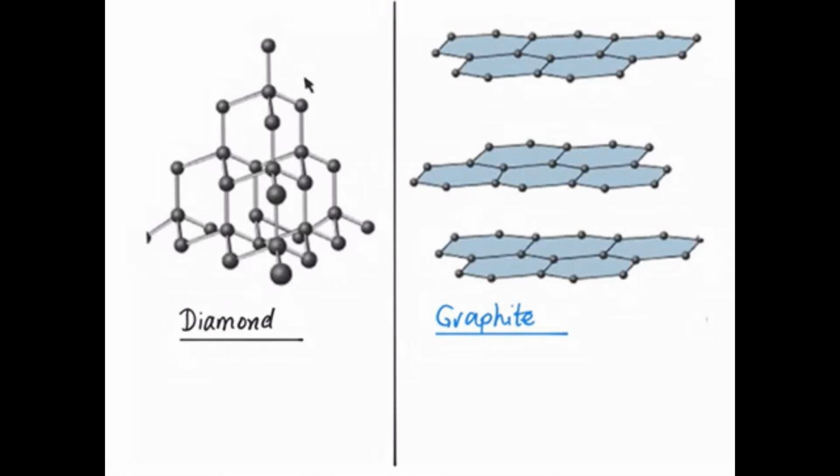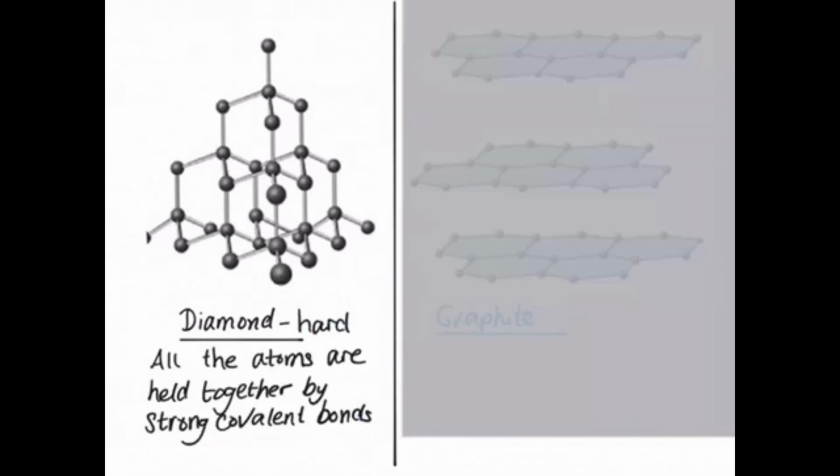These ones here will have other bonds, but you just can't show them because this is just a snapshot of a small piece of diamond. Graphite, however, is arranged in layers. There's a layer that looks like this, a layer like that, and a layer like that. The fact that it's layers gives it the properties that it's soft and that it conducts electricity.